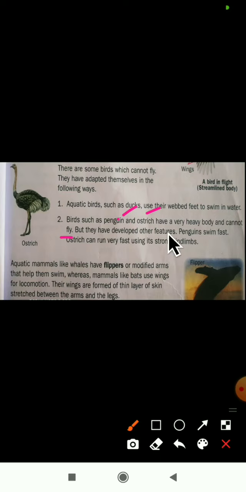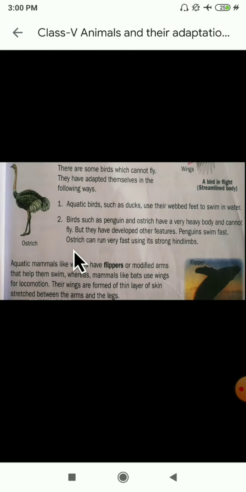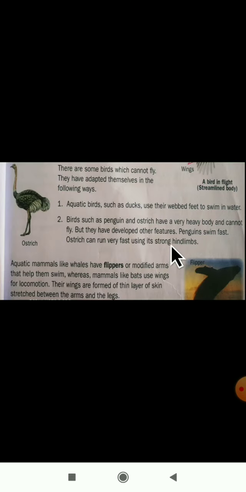But they have developed other features. If they cannot fly, they have developed another feature. See here, the penguins swim fast. The movement in a penguin is swimming. It swims very fast in water. Next, the ostrich can run very fast using its strong hind limbs.